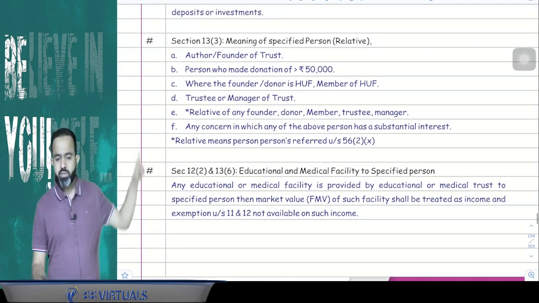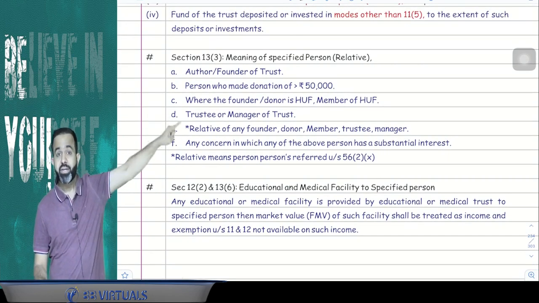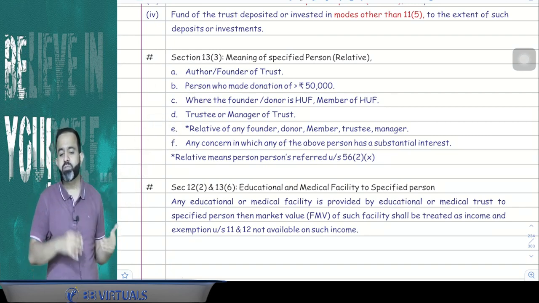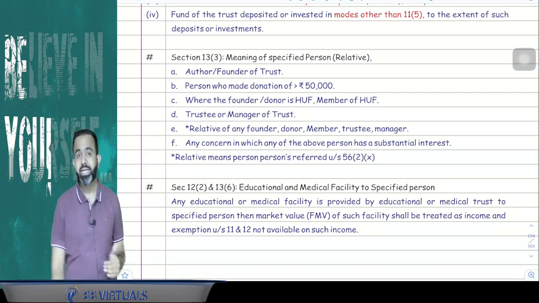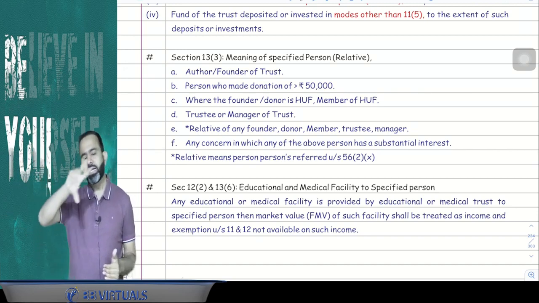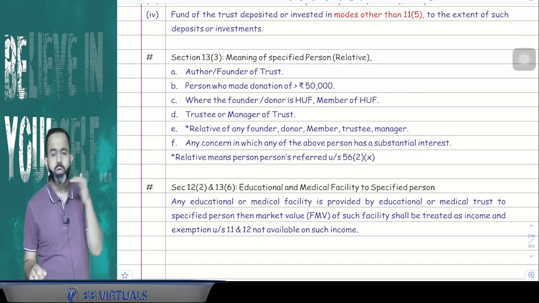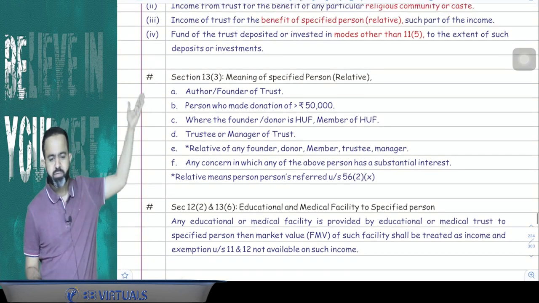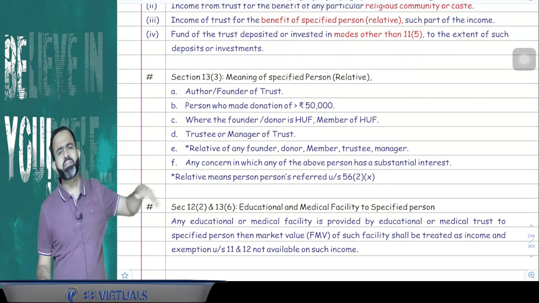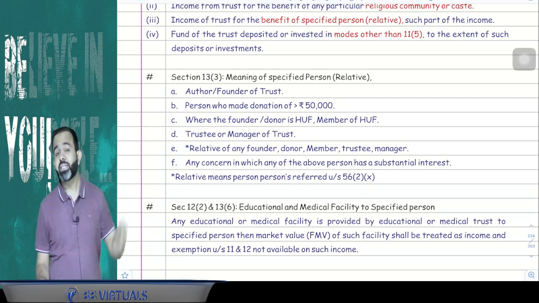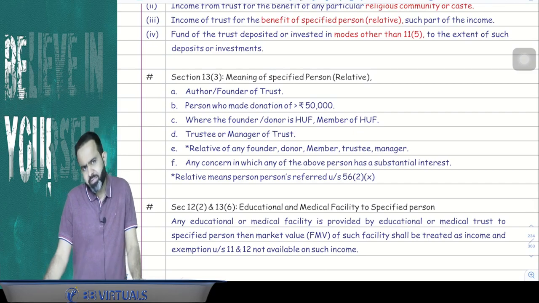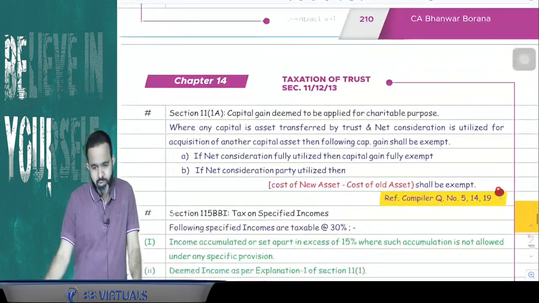And guys, relatives of whatever persons we have discussed here will also be treated as relatives of the trust. Here relative means whatever we discussed under section 56(2)(x) under income from other sources; that same relative definition will apply here also. And the last point says that whatever persons we have discussed, if they have a substantial interest in any concern, then that concern will also be treated as a relative of the trust. And if any benefit is given, then that benefit will be taxable in the hands of the trust.